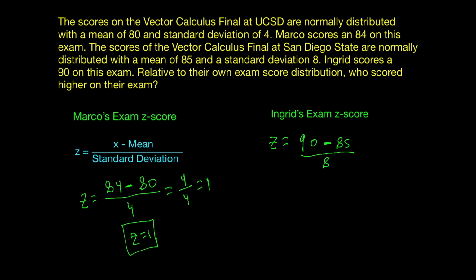So we're going to divide by 8. So here we get 90 minus 85, which is going to be 5. And then we're going to get 5 divided by 8, which is going to be 0.625. So her z-score is going to be equal to 0.63 approximately.